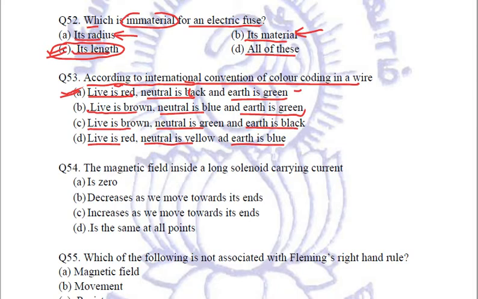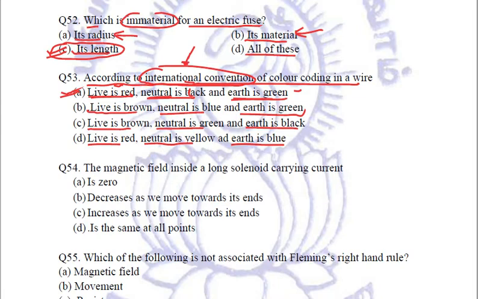Now the correct option to this question is, now here actually we follow live red, neutral black, earth green. But two things. Number one, it is the international convention, internationally.